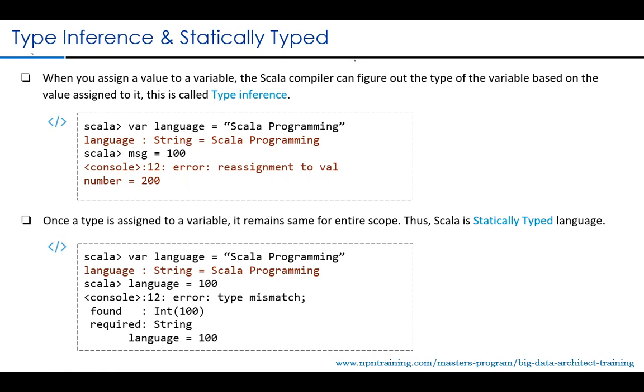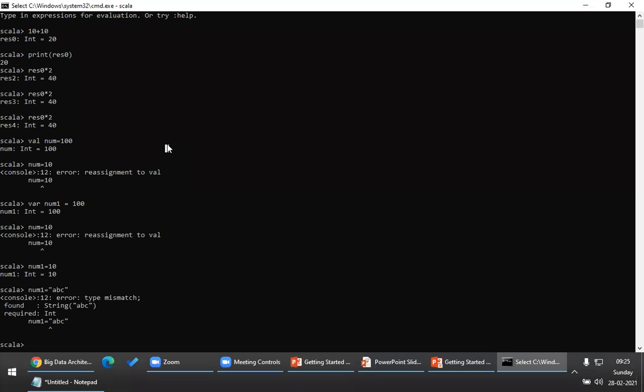Okay. Another important feature of Scala is type inference, a very important feature. Now, for example, let me declare a variable num2 is equal to 100. Now, Vignesh, can you tell me what type this 100 is?